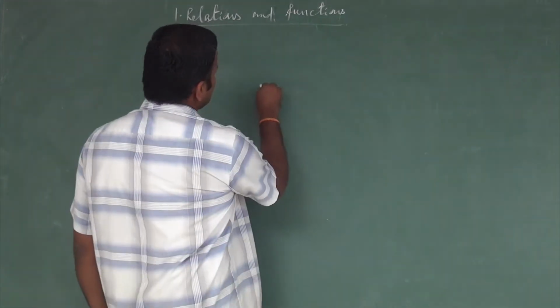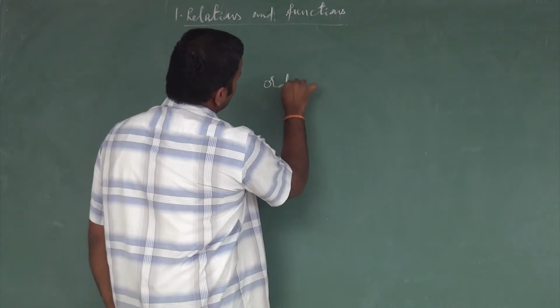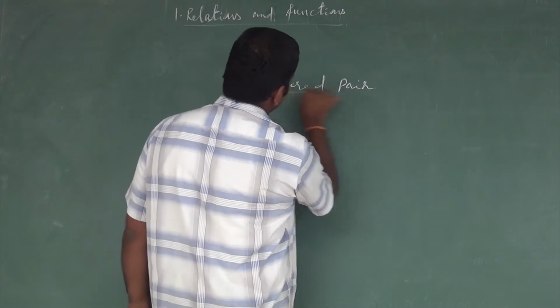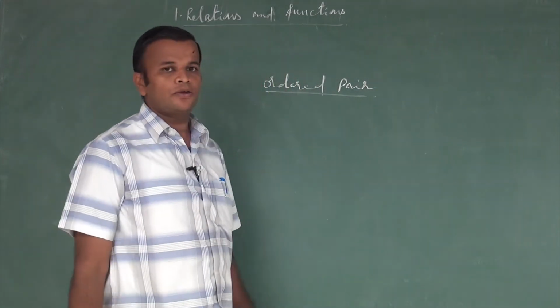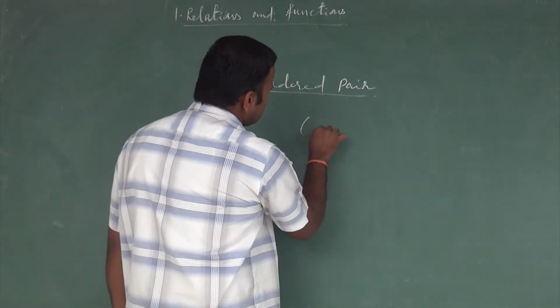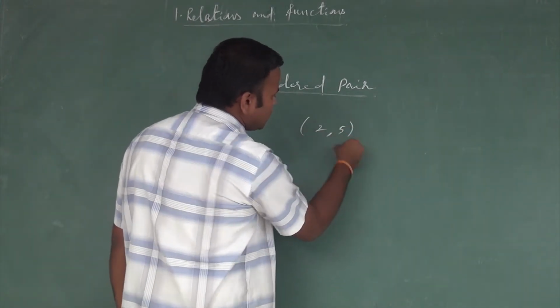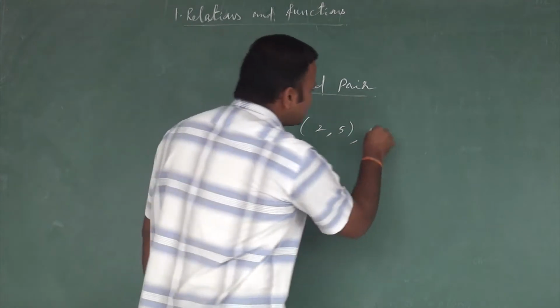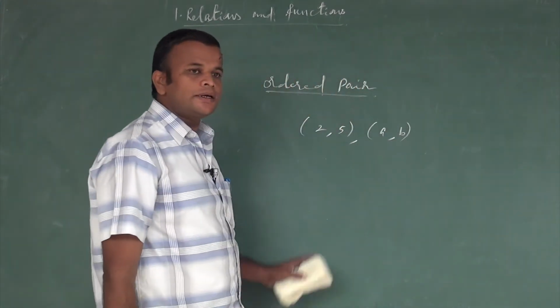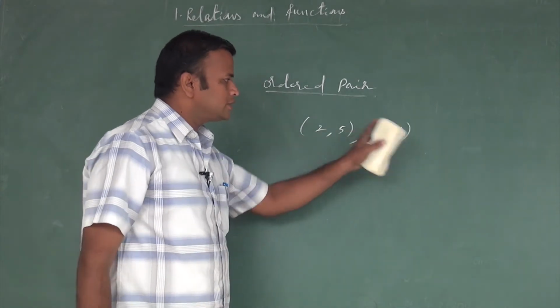The first one is the ordered pair. We collect some numbers; pair means two values. For example, we write numbers 2, 5 or letters A and B. So we collect the two elements within this parenthesis symbol.